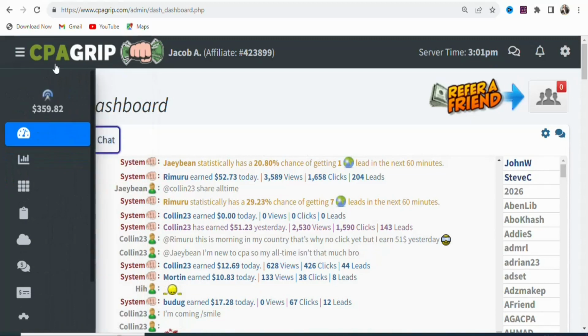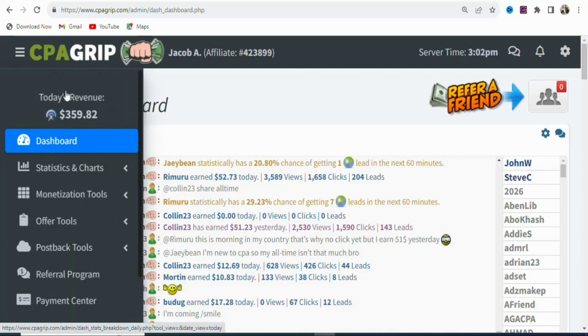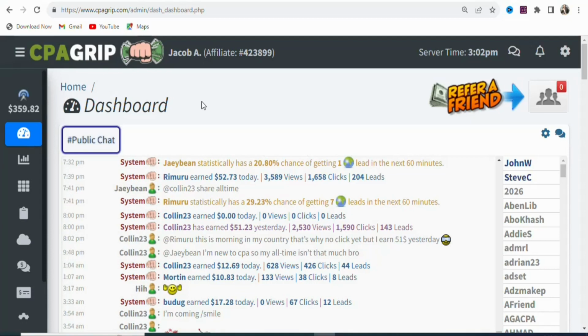Now let's get into the details. The first step is that you have to join a CPA marketing network. You can join CPA Lead, you can join OGAds, you can join MaxBounty, you can join any CPA marketing network that you know. In this case, we are using CPA Grip. You can see it right here. You can create an account wherever you are in the world on this platform.